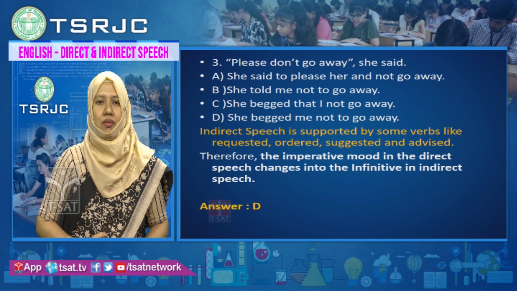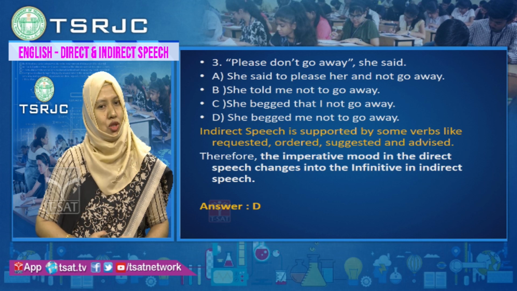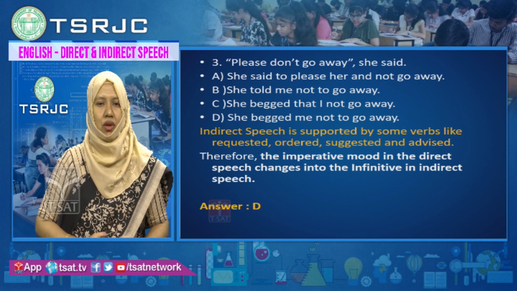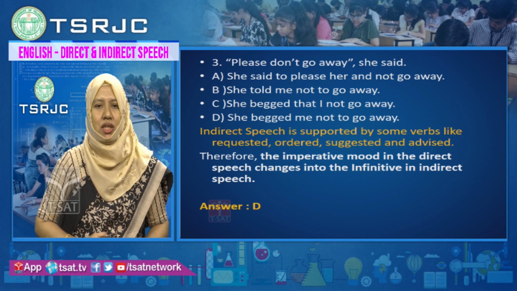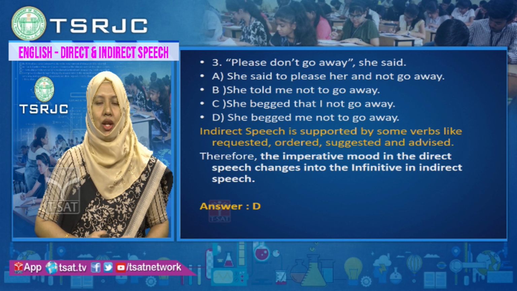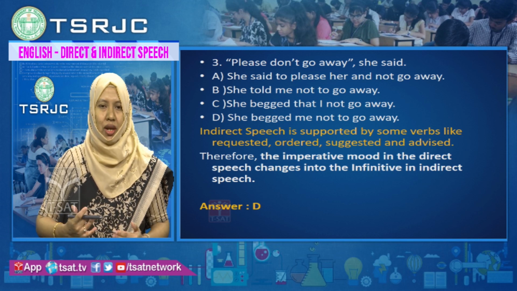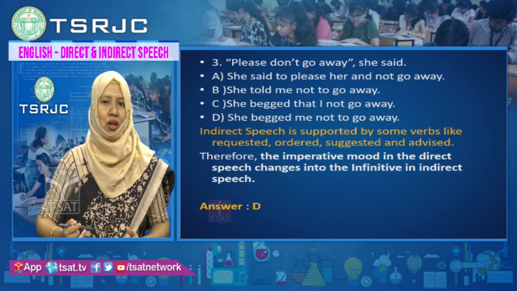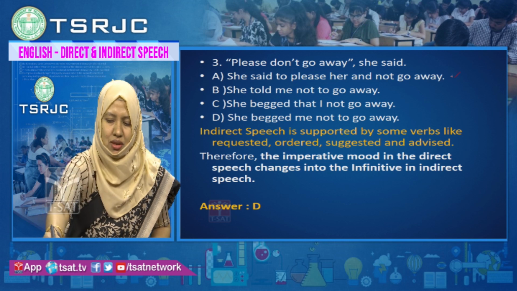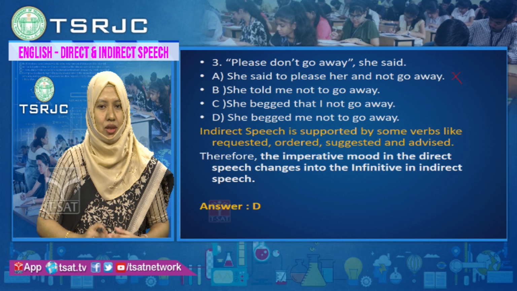Next example, "Please don't go away," she said. Look at the options. Option A, she said to please her and not go away. Option B, she told me not to go away. Option C, she begged that I not go away. D, she begged me not to go away. Now, if you look at option A, she said to please her, not go away. This is something wrong, it is not grammatically correct.